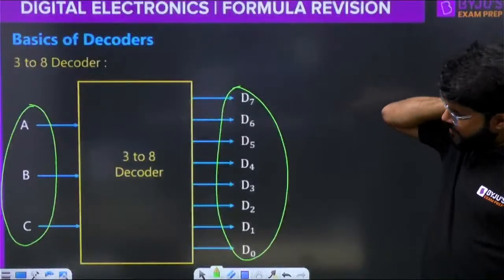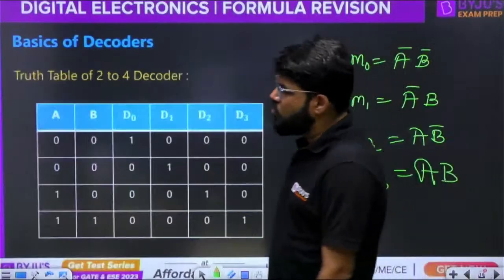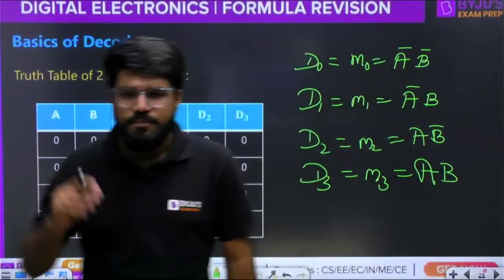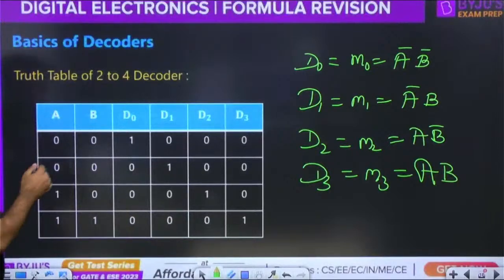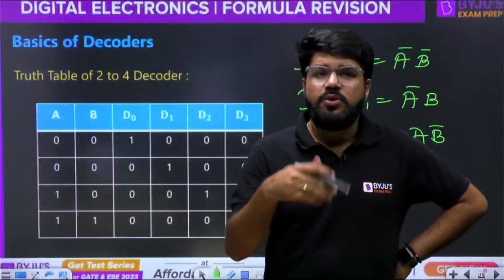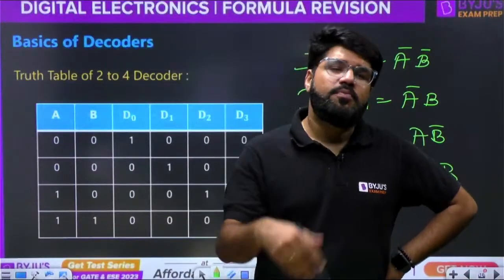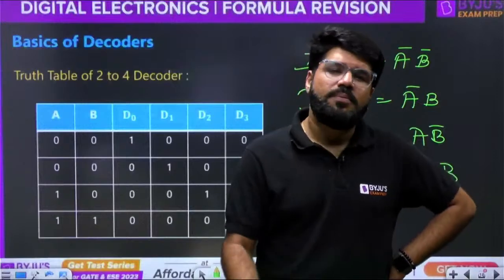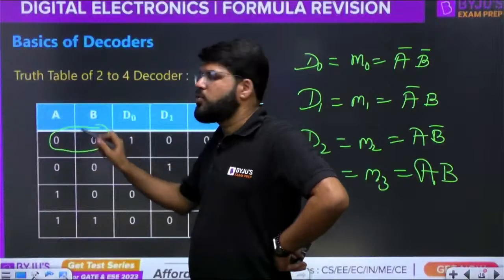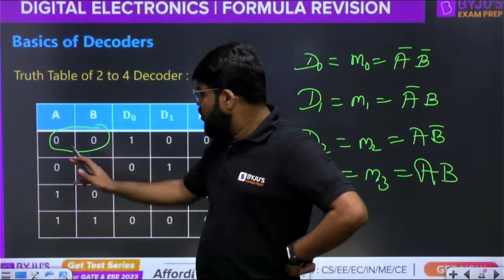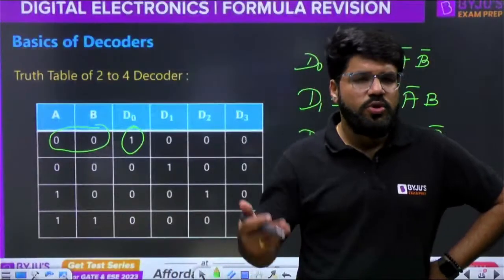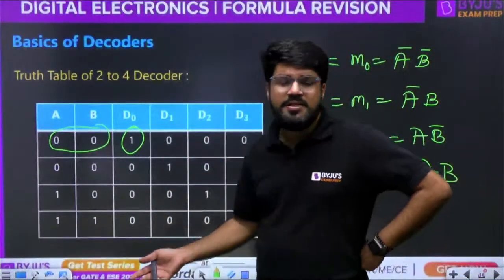If I look into this truth table, let's go back to the 2 cross 4 decoder only. Suppose the user is not active on the circuit. Suppose the user hasn't applied any input. Let's say the inputs were previously at 0, 0. But if both the inputs are 0, 0, still the decoder output is high. There is no user using the circuit, but still one of the outputs is high. The circuit is producing the output.